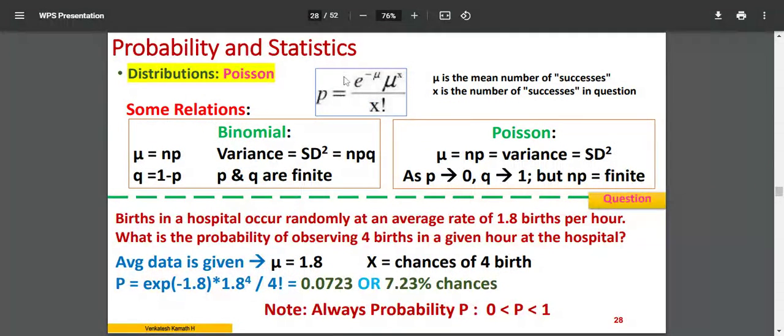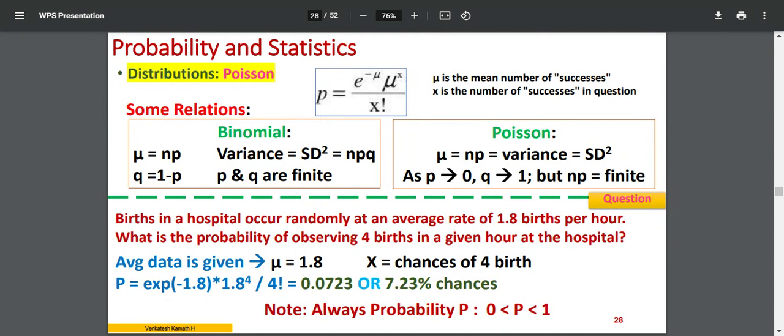Now, the second one is Poisson distribution. Poisson distribution, small modification in that equation. It's an exponential term here: e power minus mu, mu power x divided by x factorial. Terms we used earlier remain the same. Now, there is one more thing I have brought in here, which is applicable with the Poisson distribution as well. The equations I mentioned in the two boxes are applicable to the previous slide, binomial, as well as Poisson. You may expect some question on this also.